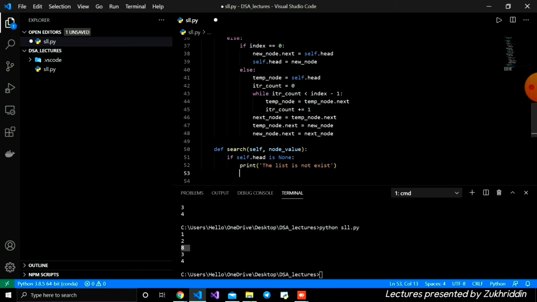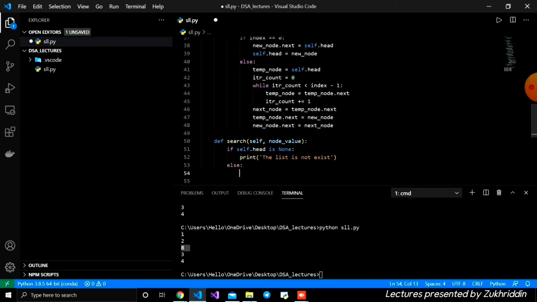After that, I'm going to write else, which means we have some nodes inside. Then we are just iterating our linked list.